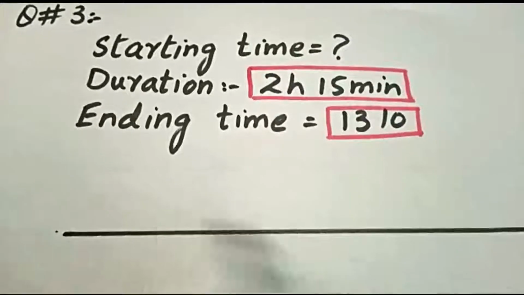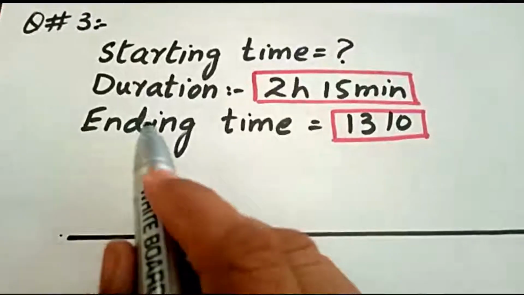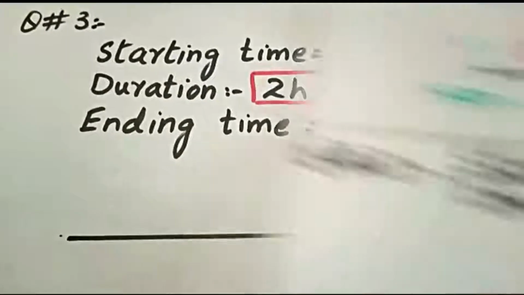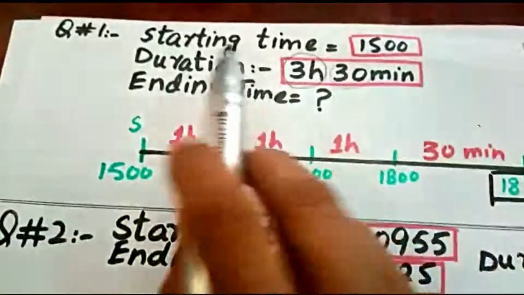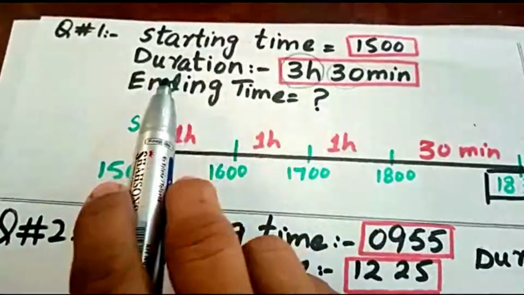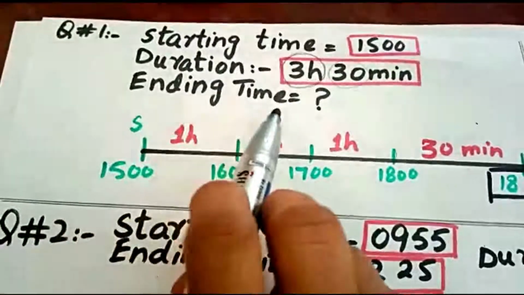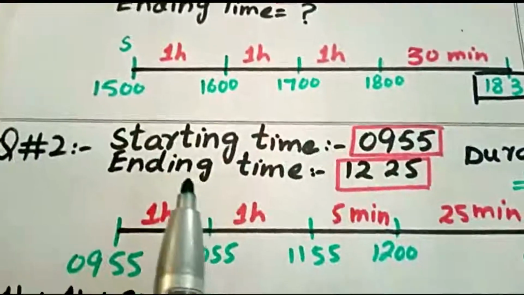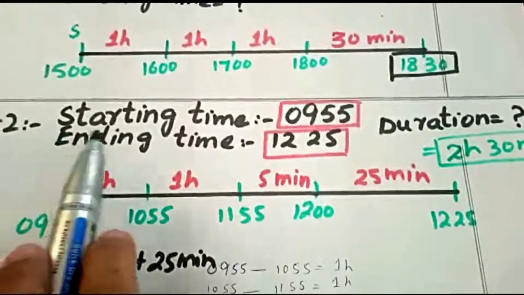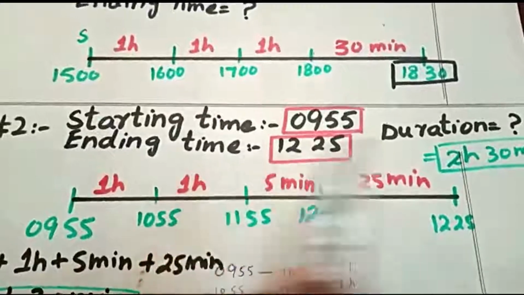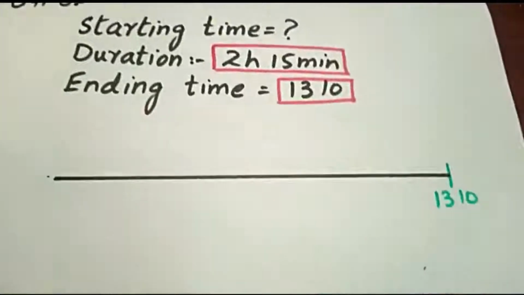Now here's question number 3, beta. In this question the case is different. In the previous questions, in the first question starting time and duration were given and ending time was to be found out, and in question number 2 starting time and ending time were given and duration was to be found out.